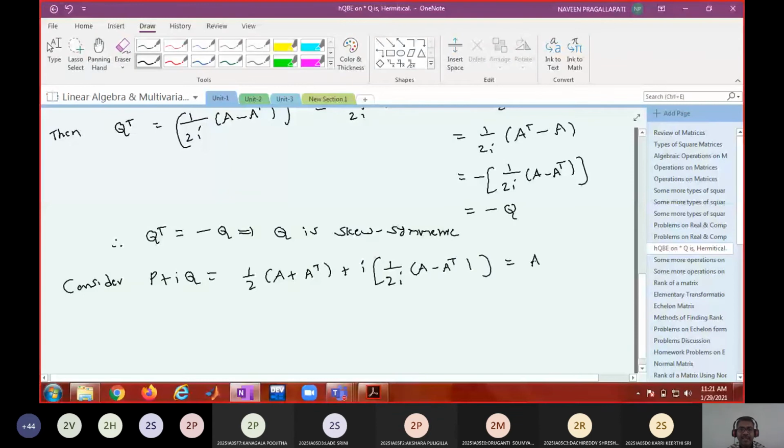You are going to get A. Is this clear to all of you? Therefore, you are able to express a square matrix in the form P plus iQ, where P is symmetric and Q is skew symmetric.